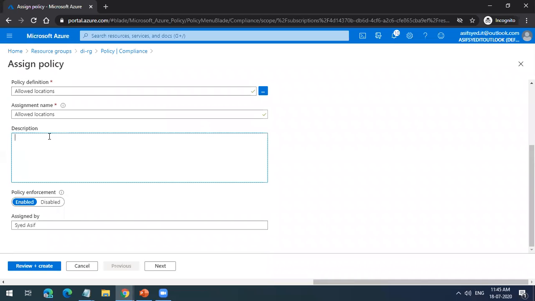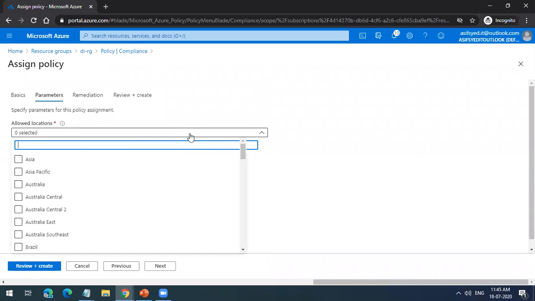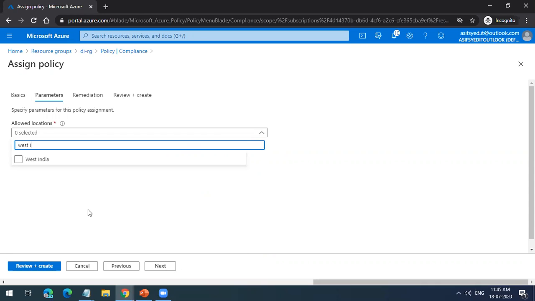Now I can give a description; I'll leave it. It is enabled. Now I'll go next. Now I have to define which locations are allowed. For this policy, I have selected the West India region. These are all the regions, data centers of Microsoft.